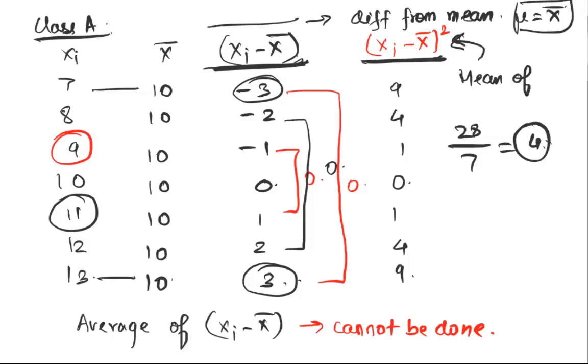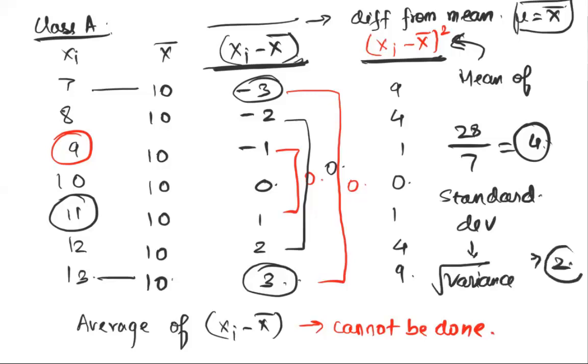Another metric that's derived out of the same metric is standard deviation. It's simply the square root of variance. And here in this case, it's 2, because our variance is 4, the square root of variance will then come out as 2. But you need to get this idea. What's the idea? The idea is very simple.